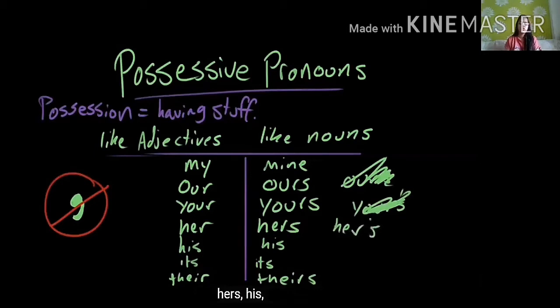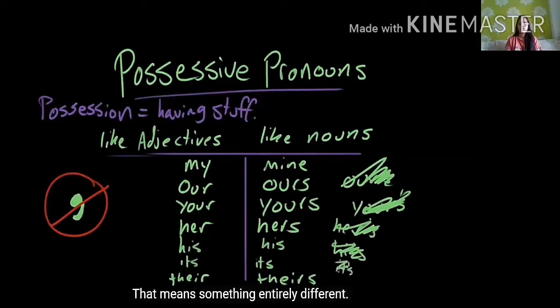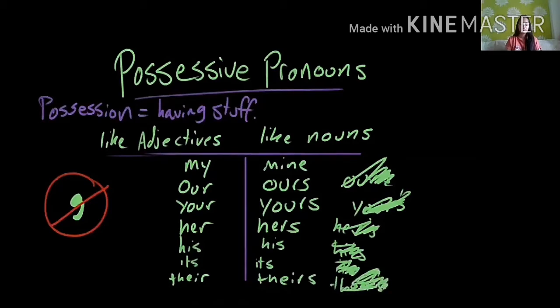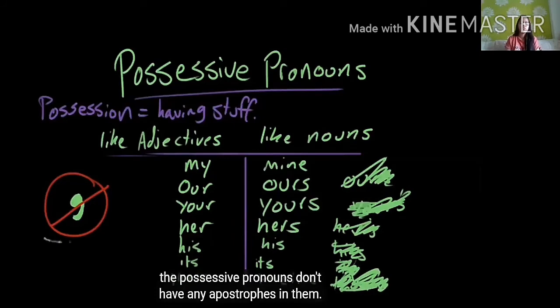Likewise, it's not hers, his. It's the big one. That means something entirely different. Or theirs. Across all varieties of English, the possessive pronouns don't have any apostrophes in them.